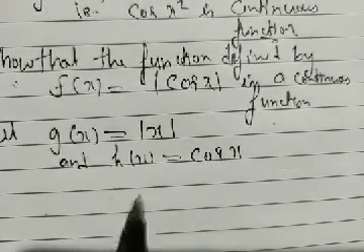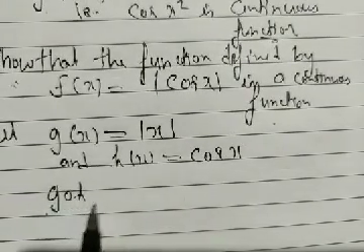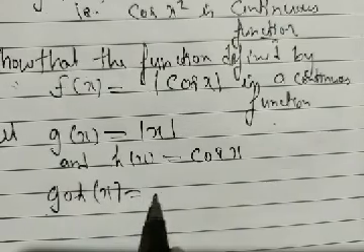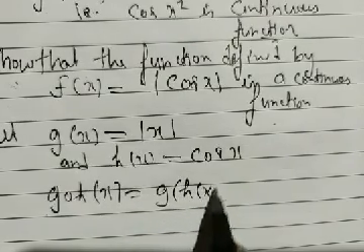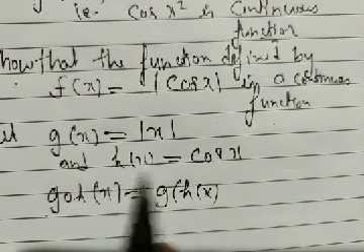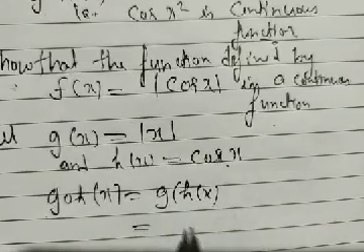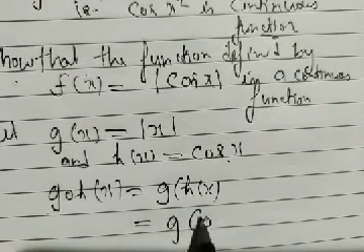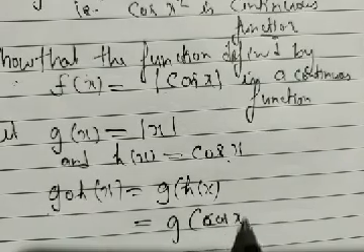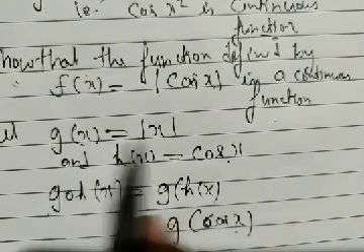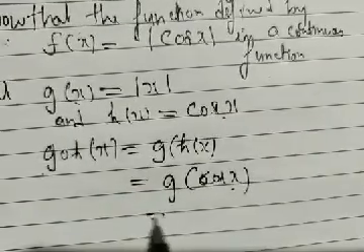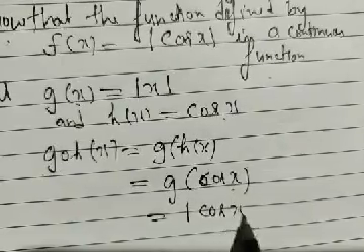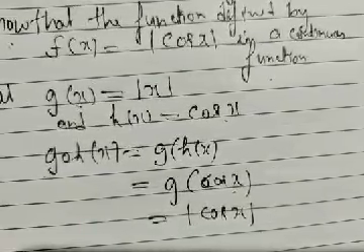Then we define g composite h on x. This is equal to g of h(x). What is our h(x)? Our h(x) is cos x. g of cos x, and g of x is mod of x, so it is mod of cos x.